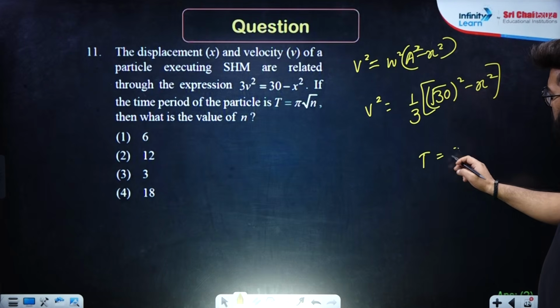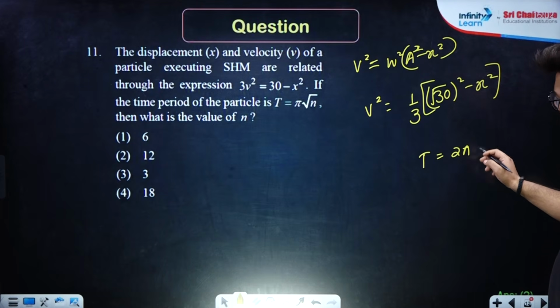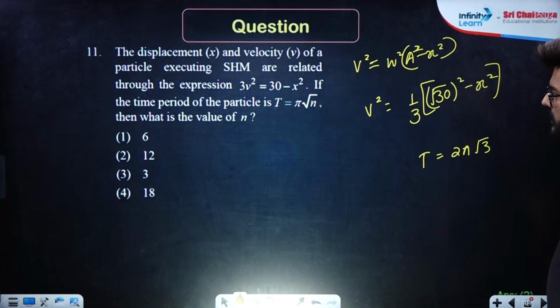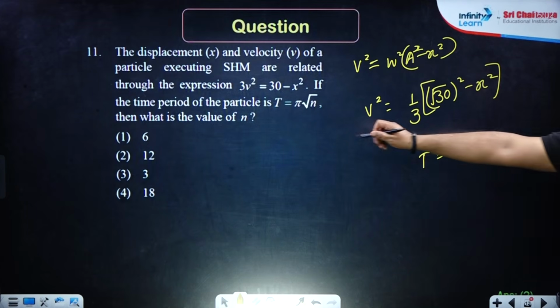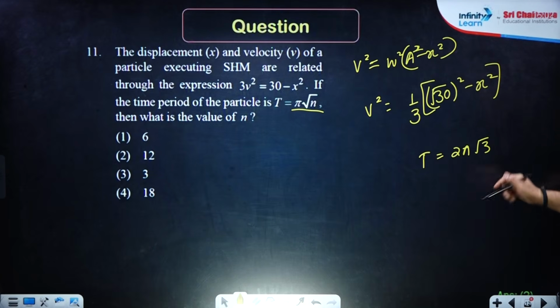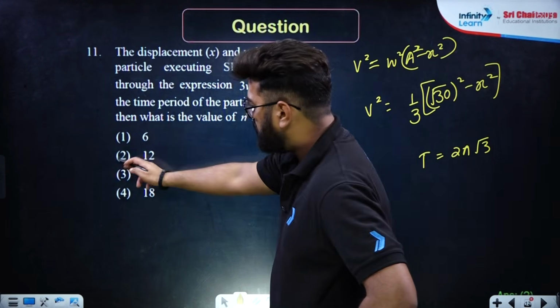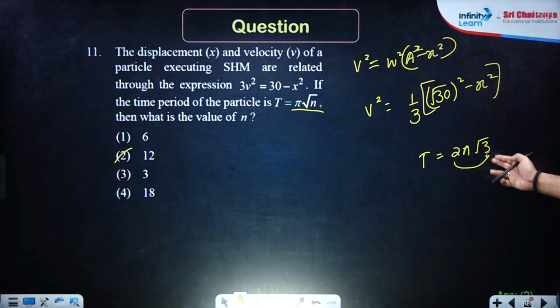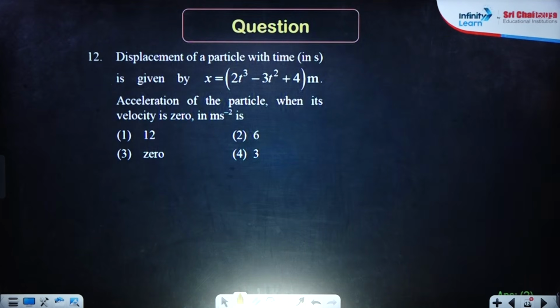So time period will be equal to 2 pi divided by 1 by root 3, that means 2 pi root 3. They are asking what is the value of n when it is written as pi root n. So this 2 will go inside, and the value of n will be equal to 12. Option number 2 is the right answer. 3 into 4: when this 2 goes inside, it will become 4. I hope this is clear.